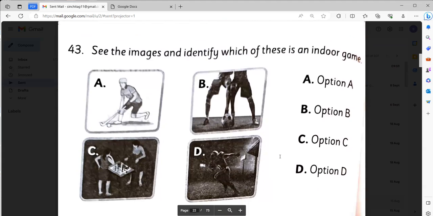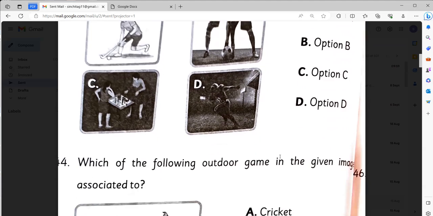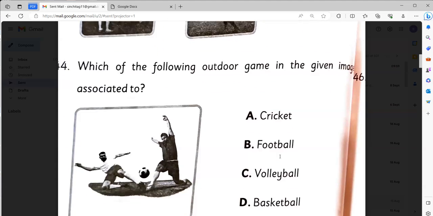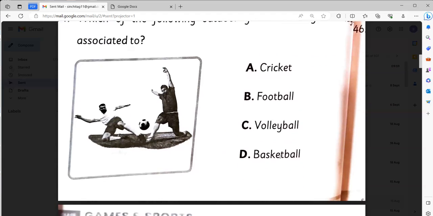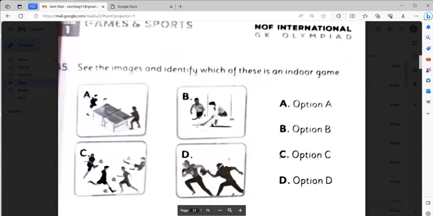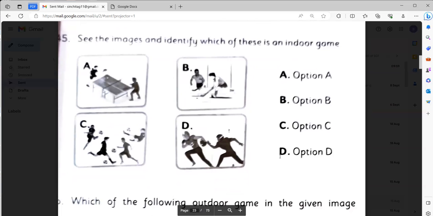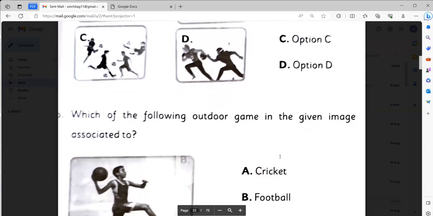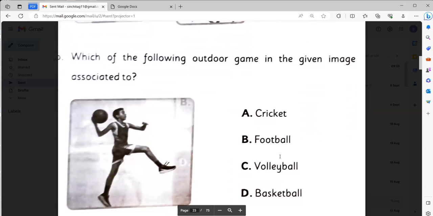See the images and identify which of these is an indoor game. It will be option C. Which of the following outdoor game in the given image is associated to? It will be football. Number B. See the images and identify which of these is an indoor game. It will be option A. It's a table tennis game. Which of the following outdoor game in the given image is associated to? I think it's called basketball.